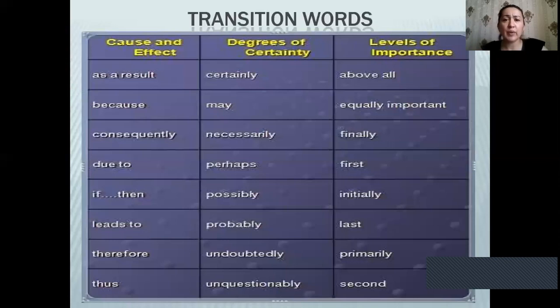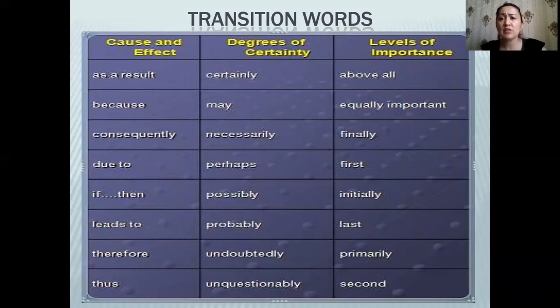So in this table, we have some transition words. So cause and effect with a degree of certainty and levels of importance. For example, as a result, degree of certainty, level of importance, above all. We can write as a result, or certainly, or above all.